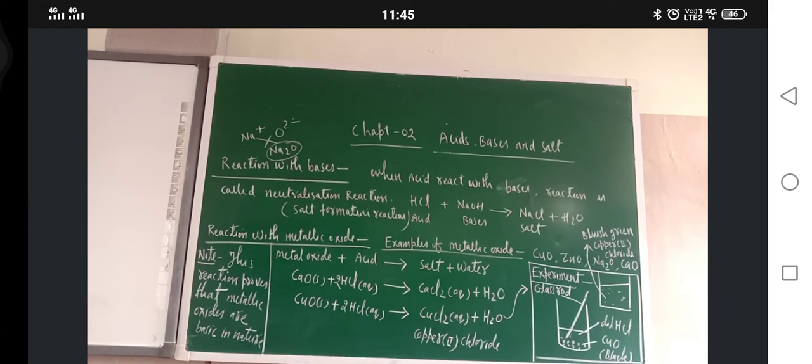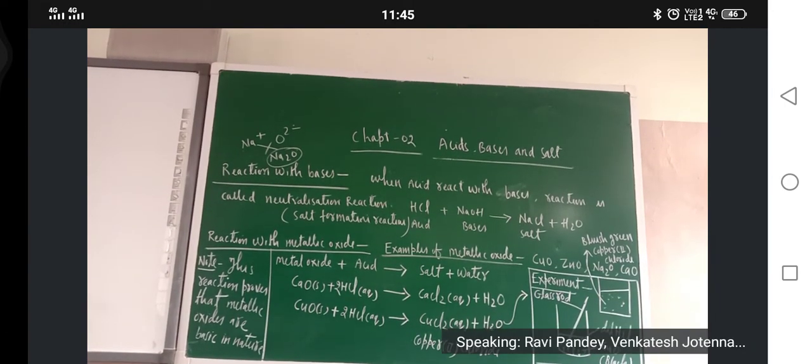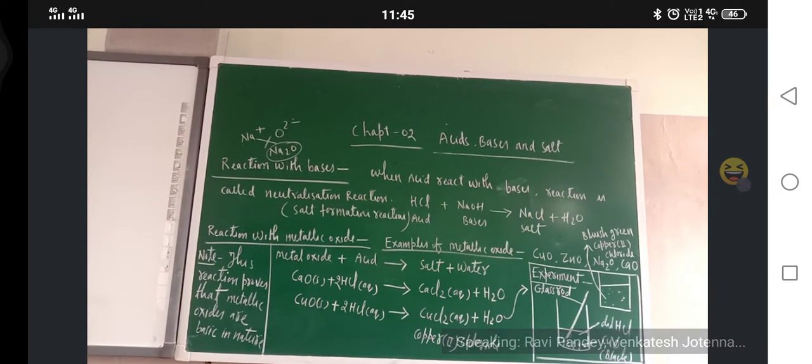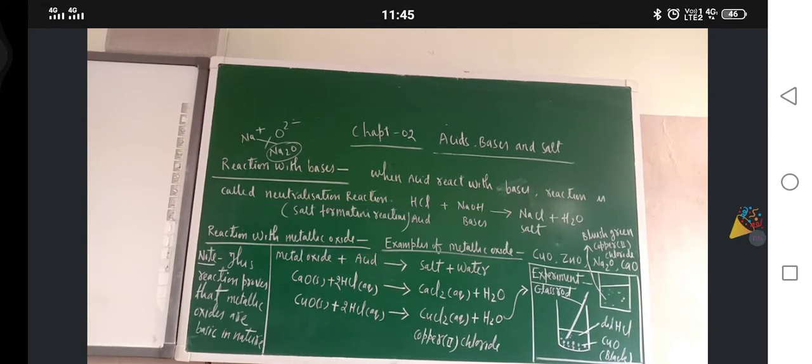Now copper oxide, CuO, plus 2HCl gives CuCl2 plus H2O. Here copper chloride is the salt. So these are the reactions.